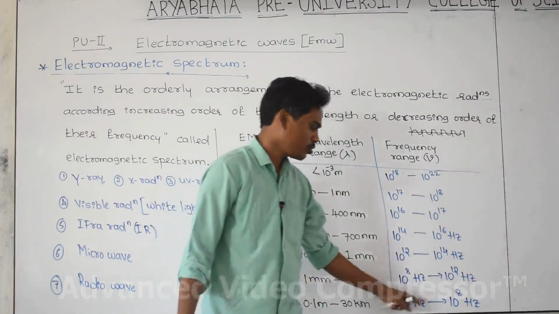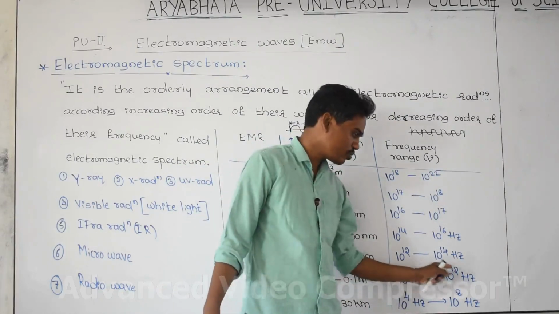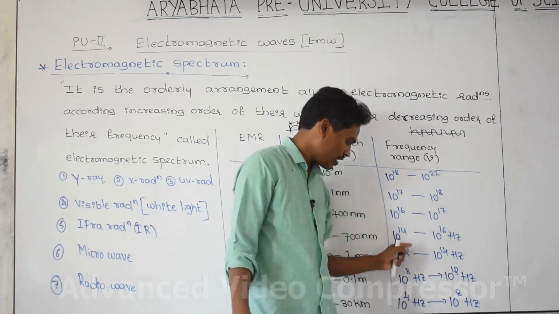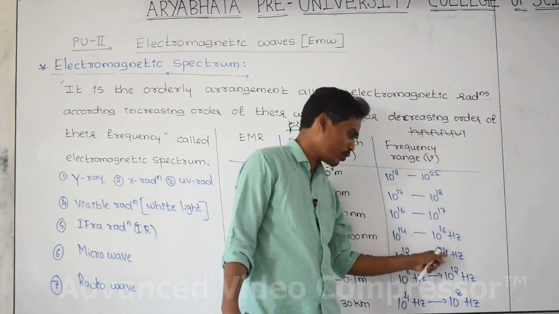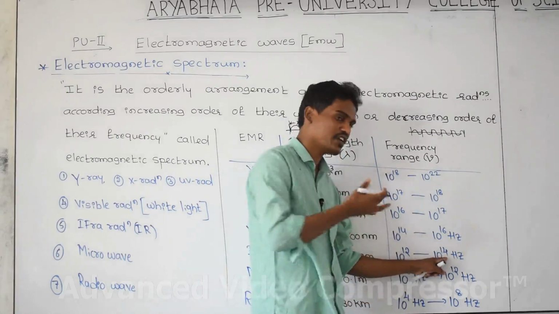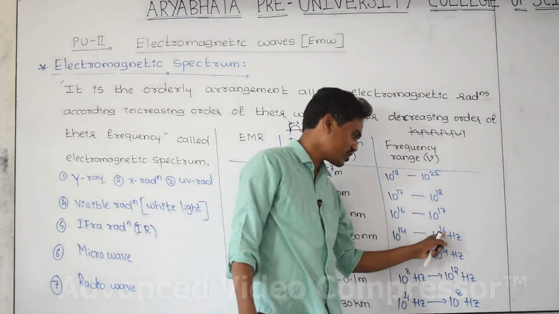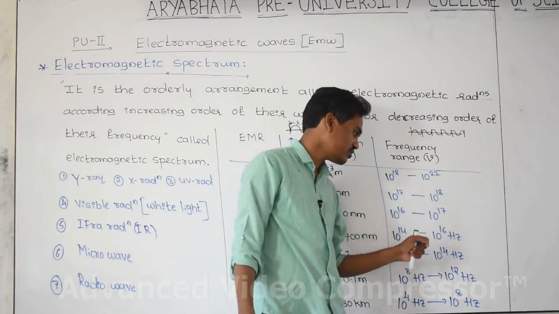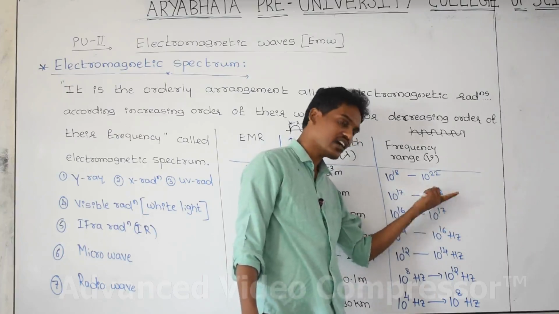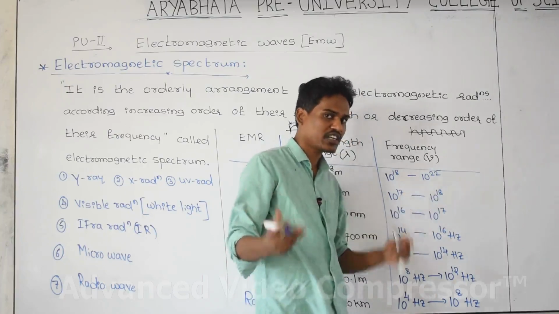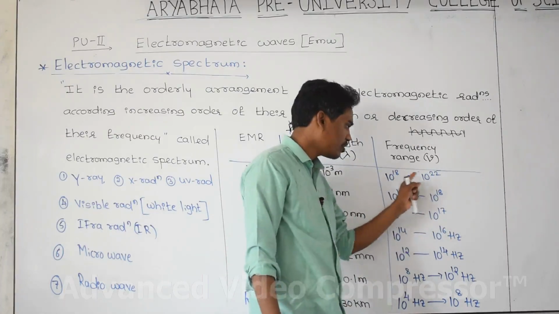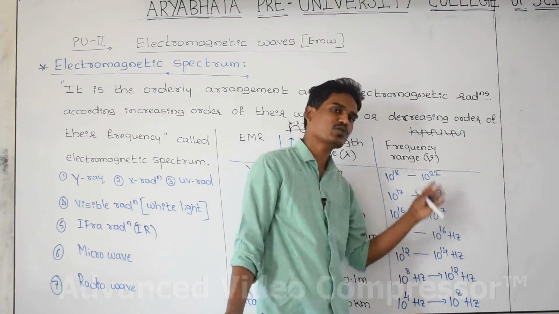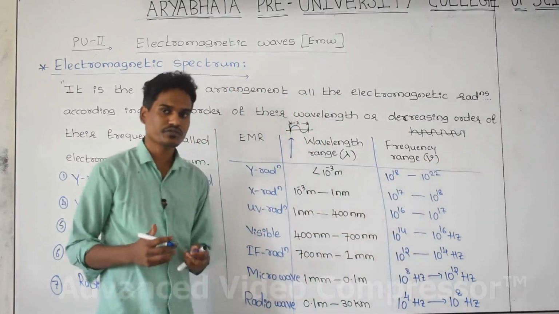We can take 4 to 8. Next, 8 to 12 or 8 to 11, that is also possible. Or take 12 to 14 or 11 to 14, that is also possible. These are approximate values. 14 to 16, 16 to 17 you can take, or 17 to 18. 17 to 18 you can take, or 17 to 19 you can take, approximate, that is also possible. 18 to 22 you can take, or 19 to 22 you can take, approximate values. These are not perfect values.